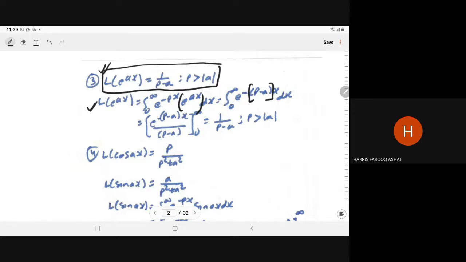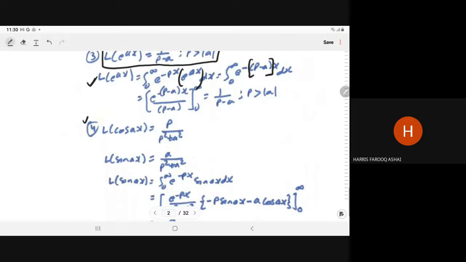So integral 0 to infinity e to power minus (p minus a) x dx. Then only e to power minus infinity will be 0. If it is not positive, then it will be problematic, because it will become e to power infinity. So its integral will be e to power minus (p minus a) x upon p minus a, limit 0 to infinity. It will give you 1 upon p minus a, and p must be greater than mod of a.